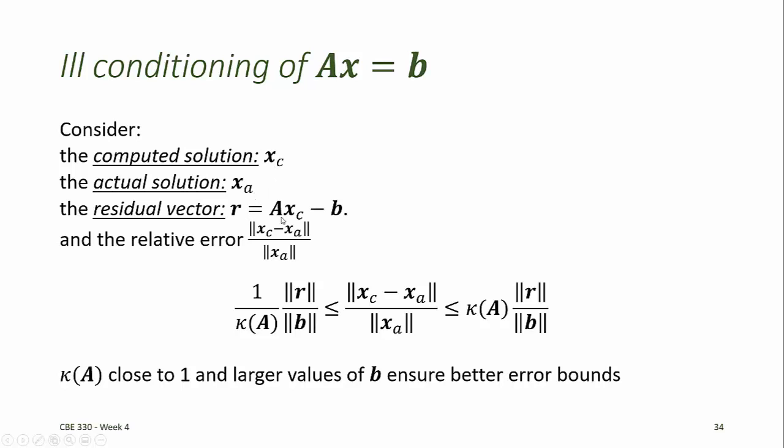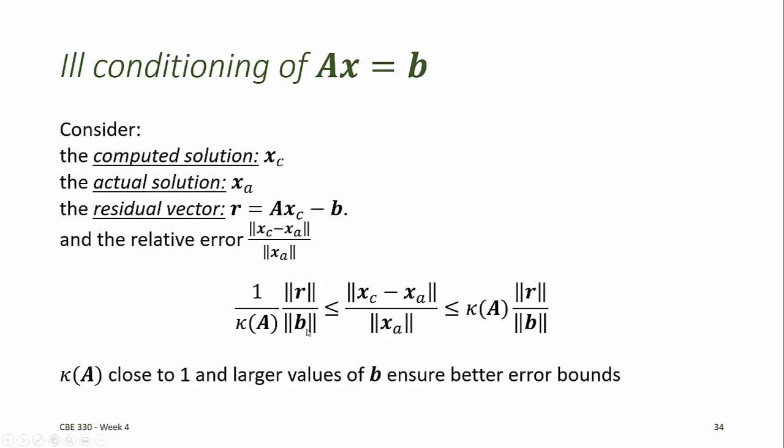That can be obtained by A x_c minus b. And the relative error can be expressed as a scalar value if we take the difference between the computed solution and the actual solution, find its norm, and divide that by the norm of the actual solution.